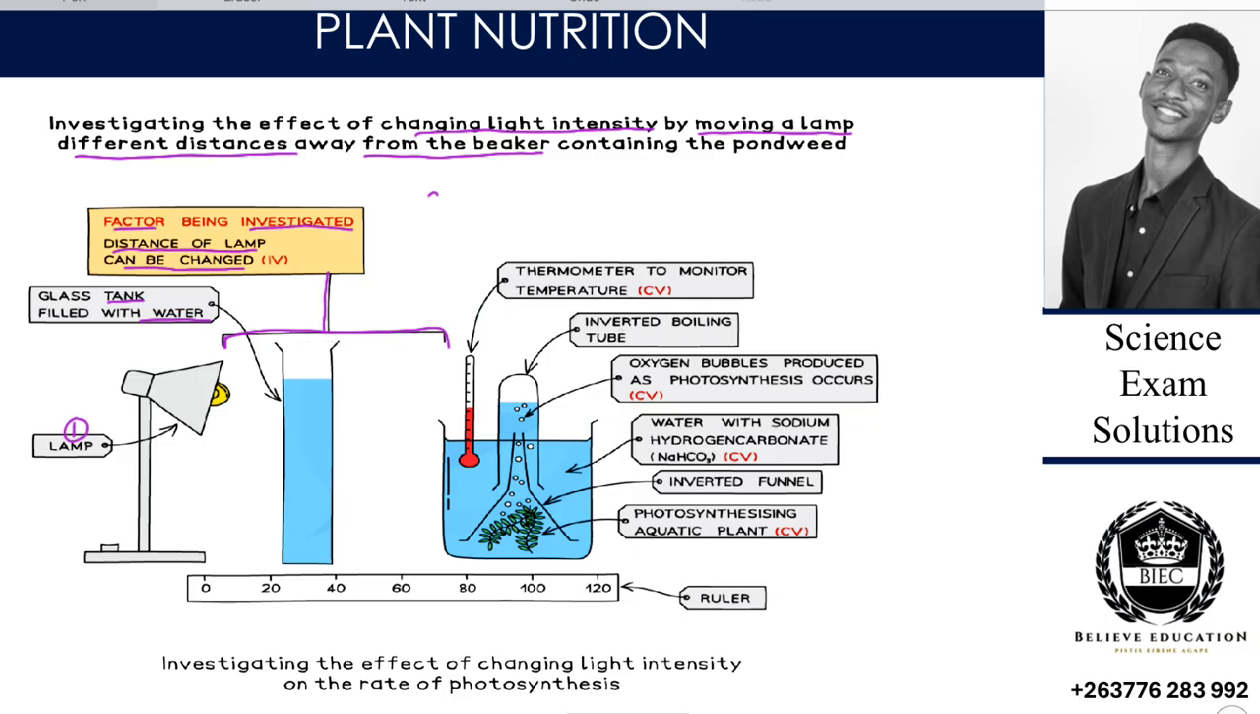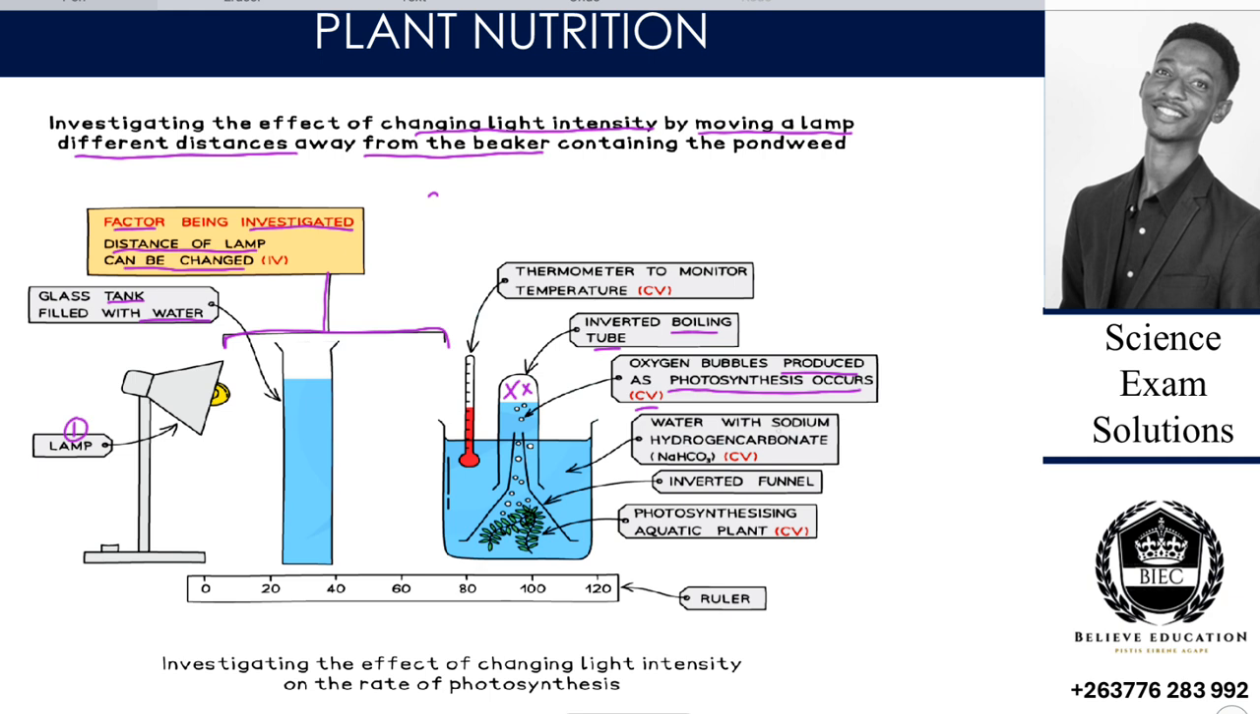And number 2, we have an inverted boiling tube. Our boiling tube is inverted so that we can collect the gas here, which is the oxygen. It forms bubbles, then it is collected there because it's less dense than water. Then oxygen gas bubbles are produced as photosynthesis occurs. Then water with the sodium hydrogen carbonate.